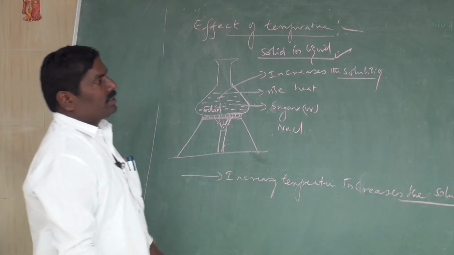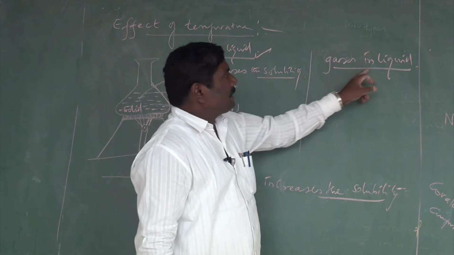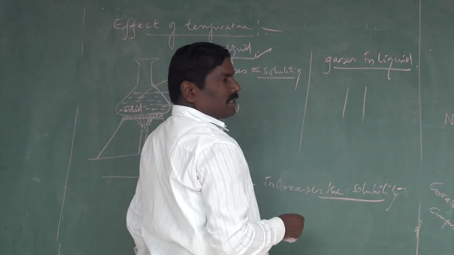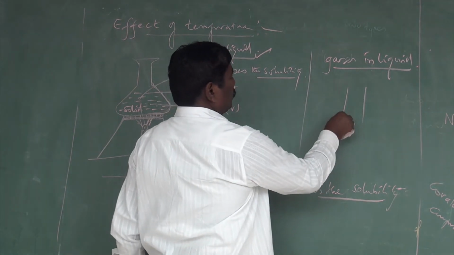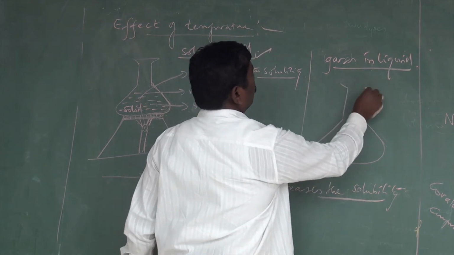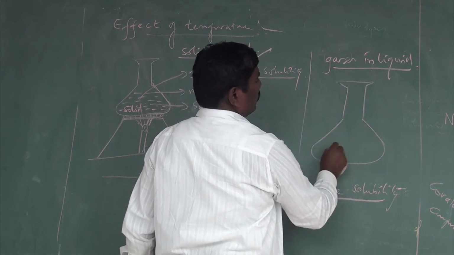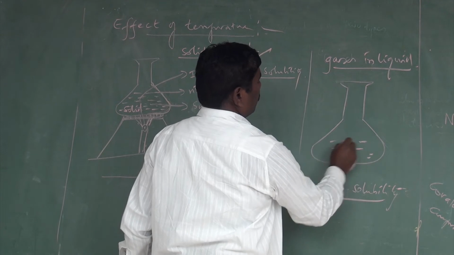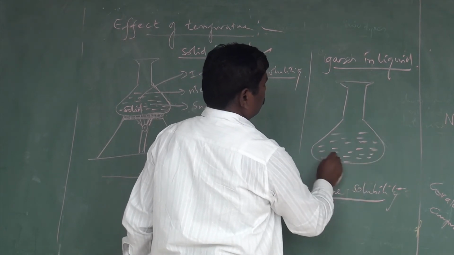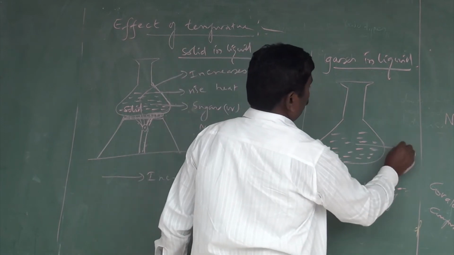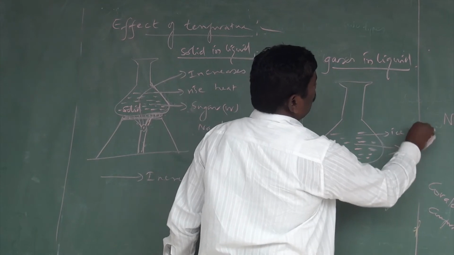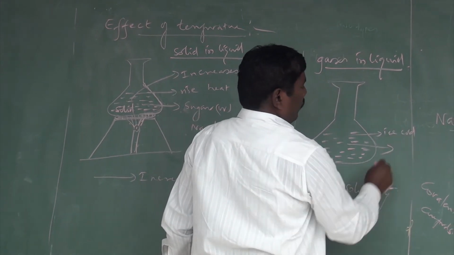Now for the same thing, I am going to take a gas in liquid. You take this conical flask as an example for understanding. I take water here, in ice cold conditions.